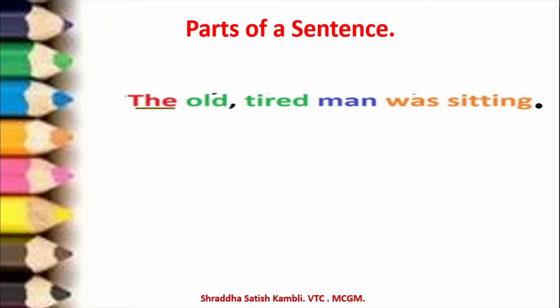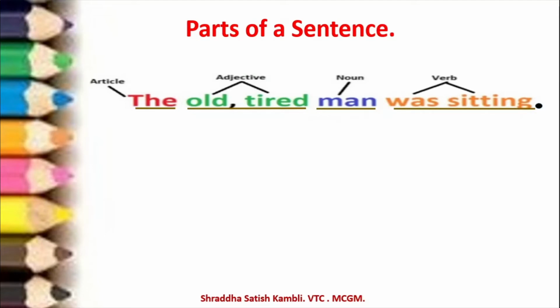So you have "the" here in this particular sentence, which is the article. Okay, the old tired. So these are two words and both of them are adjectives. Then we have man, which is a noun, and then we have was sitting, which becomes the verb in the sentence.